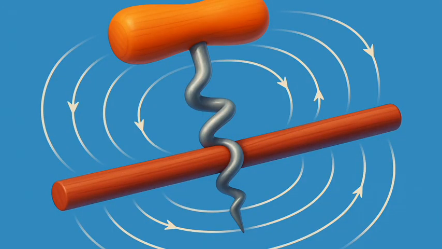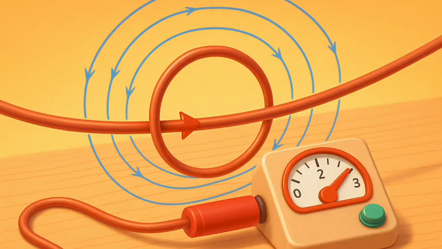This rule is also called Maxwell's corkscrew rule. If we consider ourselves driving a corkscrew in the direction of the current, then the direction of the rotation of the corkscrew is the direction of the magnetic field. We know that the magnetic field produced by a current-carrying wire at a given point depends directly on the current passing through it.